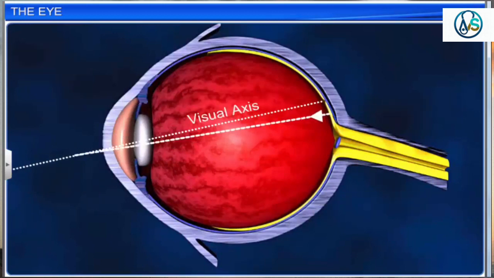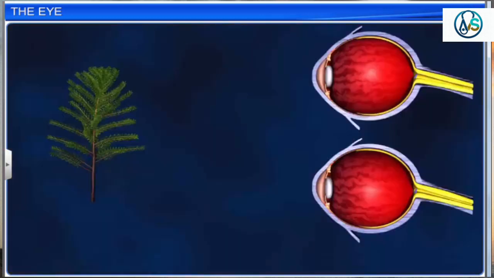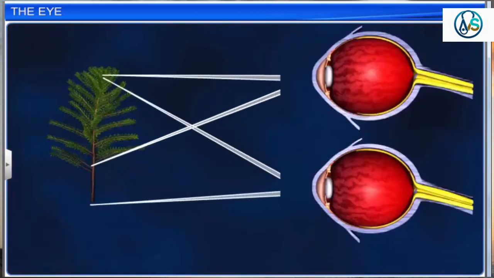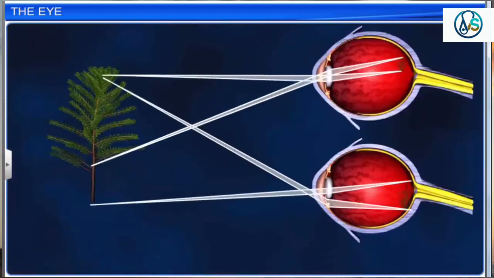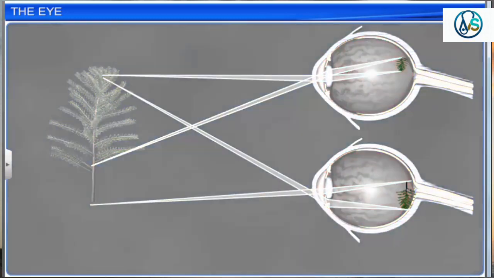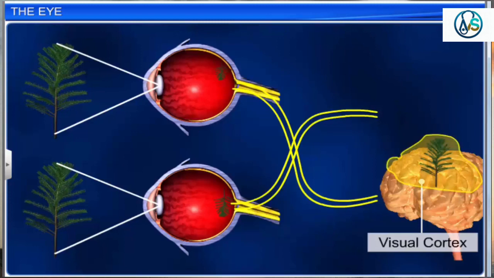Maximum refraction is done by the cornea, and the lens brings final adjustment. Light radiations stimulate the photoreceptors on the retina and form a small and inverted image. But the object image is perceived in the right manner due to the interpretation of nerve impulses by the brain.